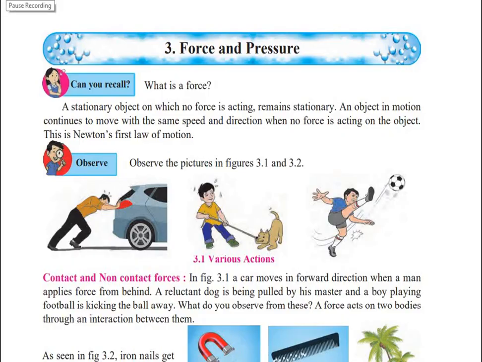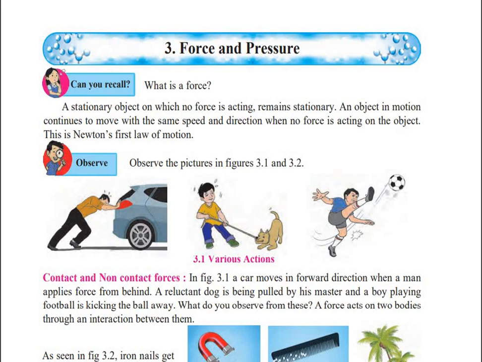So let us start with lesson number 3, Force and Pressure. Can you recall what is force? If you want to give the answer to this question, force is any pull or push movement. Like you can see over here in various pictures, the man is pushing the car, so it means he is applying force. The boy is pulling the dog, so he is also applying force. So in short, a pull or a push is called a force.